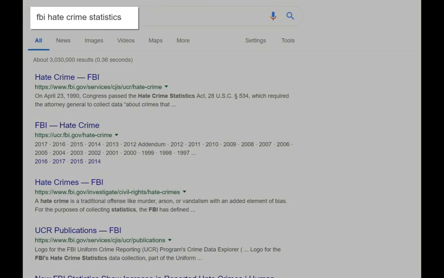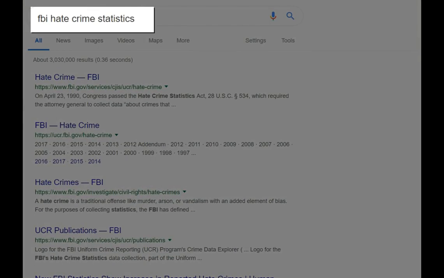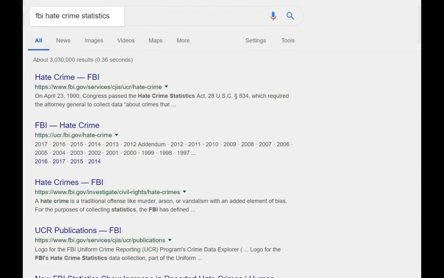The first step is to type in FBI hate crime statistics into your search engine. Essentially, all hate crime statistics come from the FBI report. I'd be skeptical if I saw someone cite any other source. And you're going to want to go to the result which lists the reports by year. That'll be the easiest way for you to find what you're looking for. In our case, that's the second result here. Go ahead and click on that.